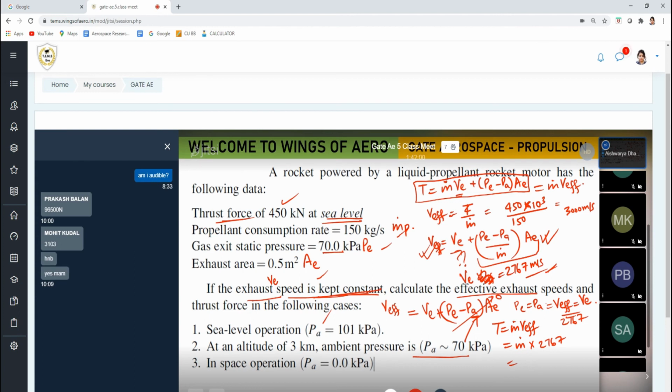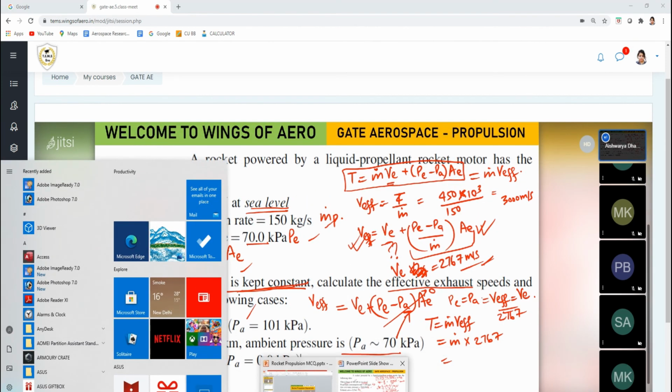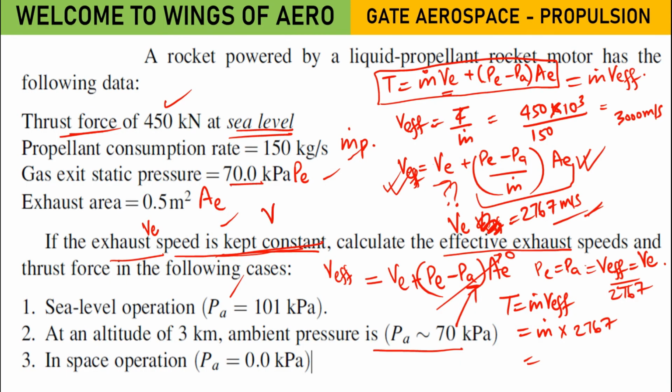Yes, same answer I have got. So please others, check that answer. I have also got the value of VE as 3103 meter per second.